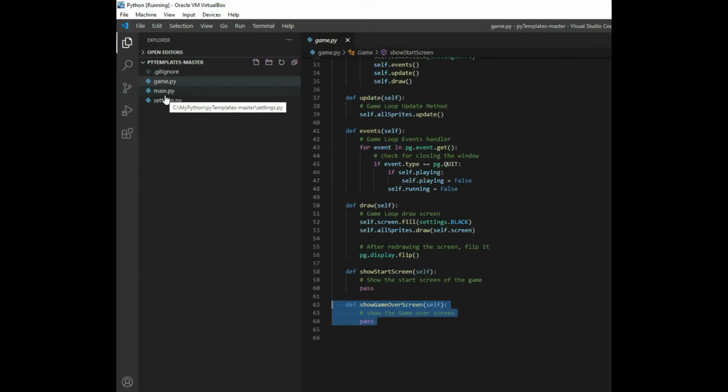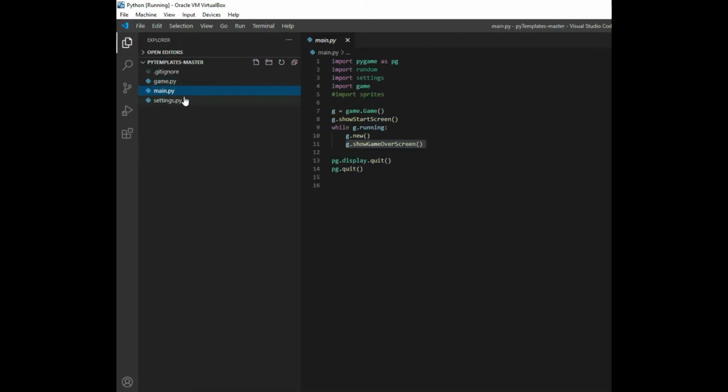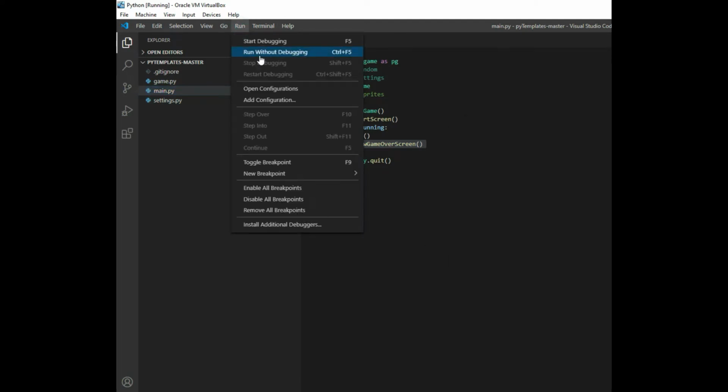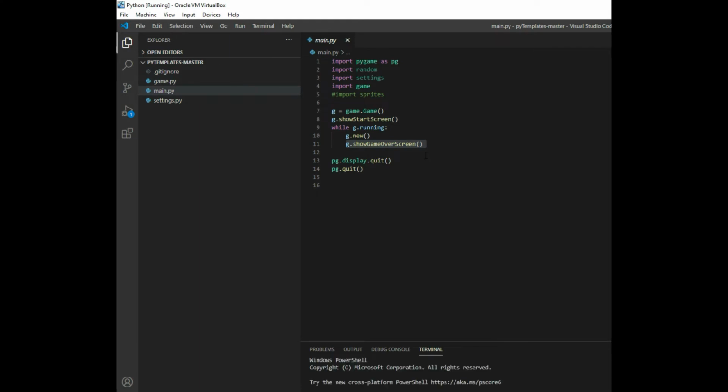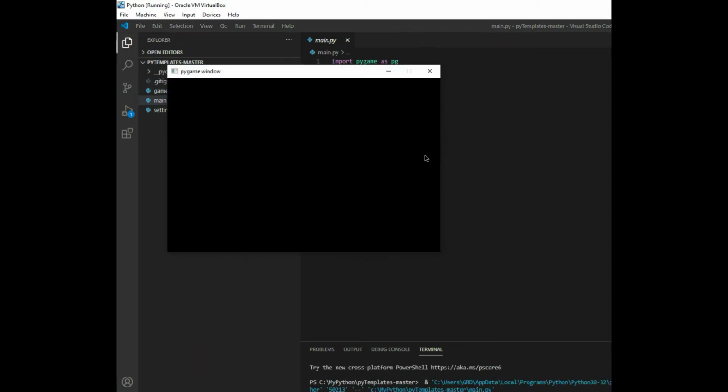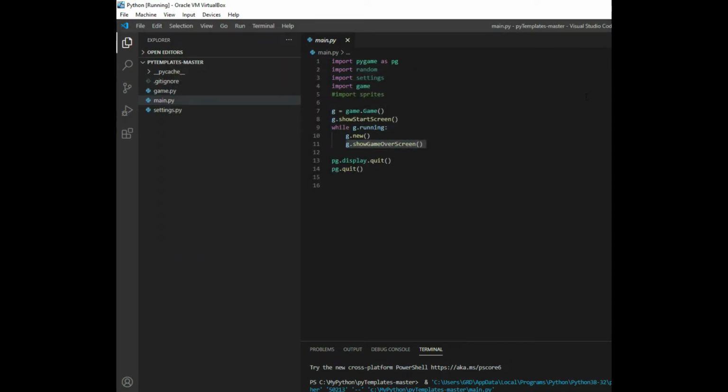Now, in order to run this, you go over to the main.py, then you go up to run, and you do run without debugging. What that will do is open the window, and this is fresh off of his template website, off of his GitHub. You see there's not much to look at when it runs, but you do see that you have a title here. We could change that.